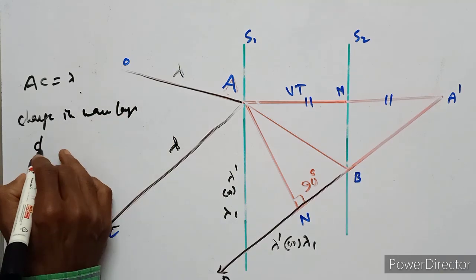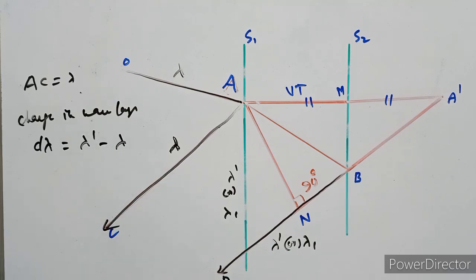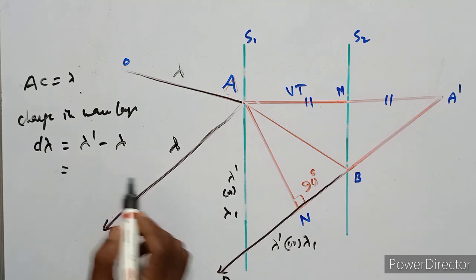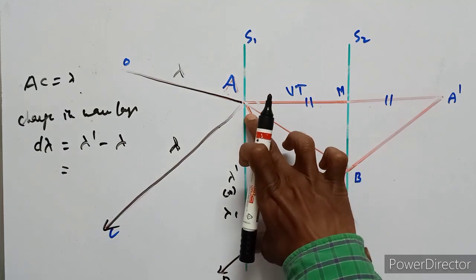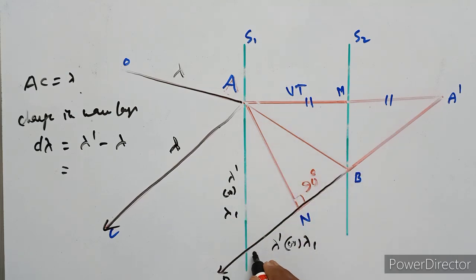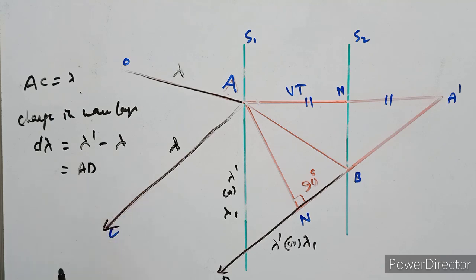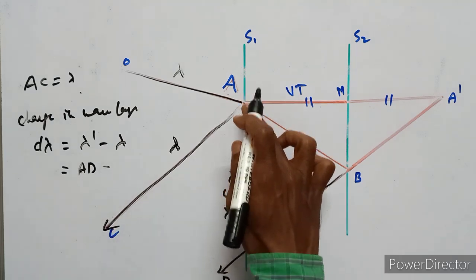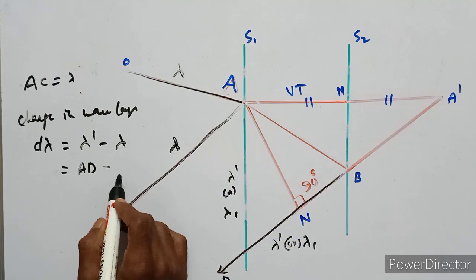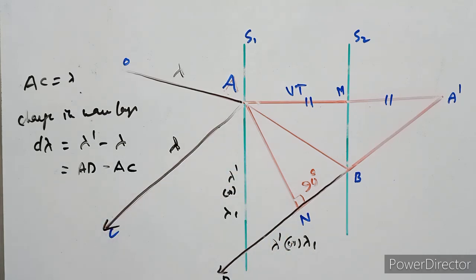That is, d lambda equals lambda dash minus lambda. Here lambda dash is the AD, and lambda is the AC.